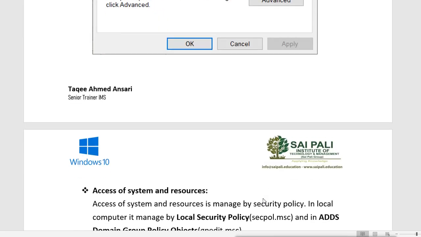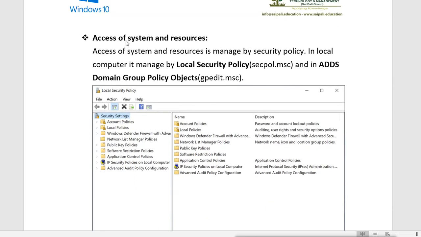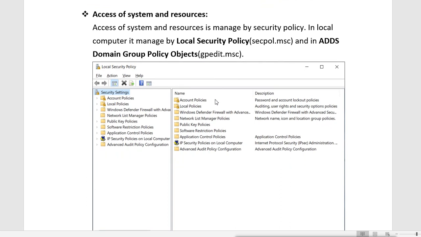Then access to system and resources. Access to system and resources is managed by the security policy. On a local computer, it is managed by the local security policy, which we can open by the secpol.msc command, and in an Active Directory environment, in ADDS, we can manage it by the domain group policy object, that is gpedit.msc. So if you have a local machine in a workgroup environment or a local standalone computer, then you will get the local security policy. You can open it by this secpol.msc command.